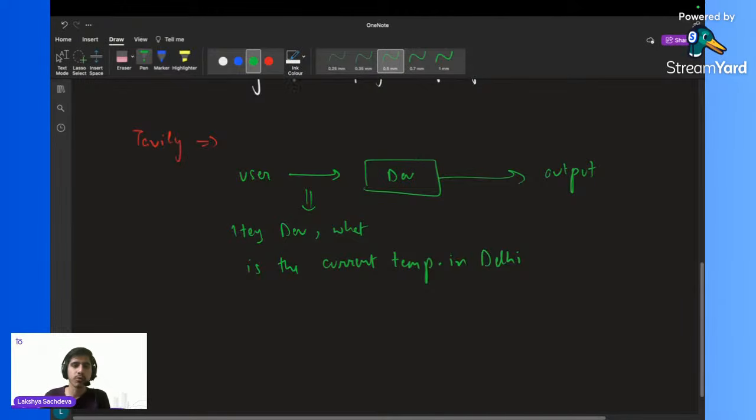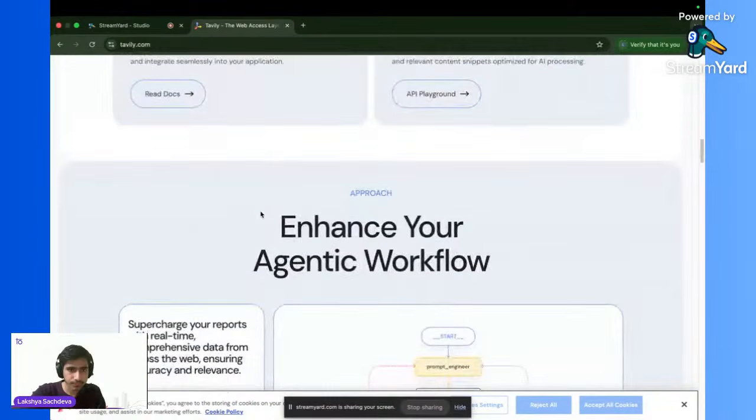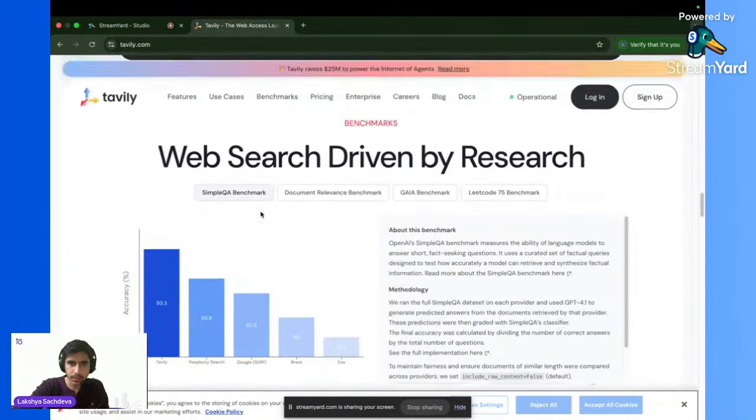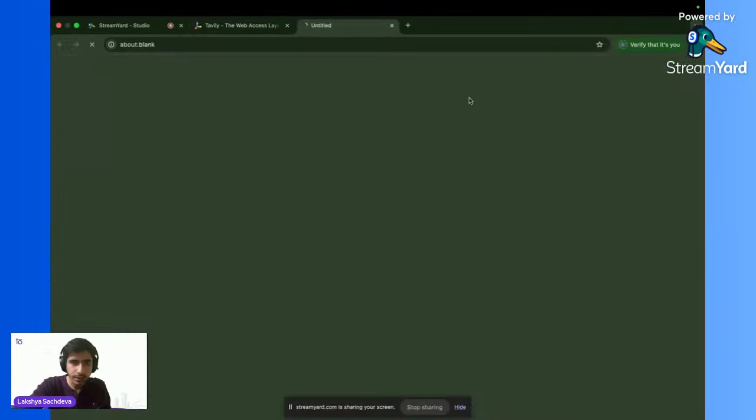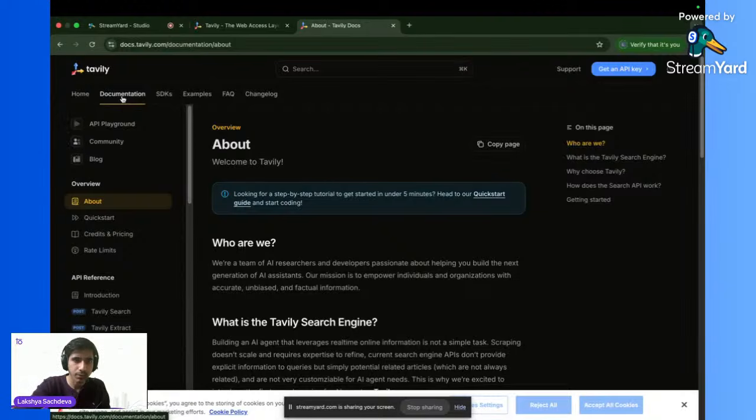So what we'll do is add a tool named Tavily. This tool will be integrated in our chatbot so that our Dev chatbot can take real-time information from the web. If I show you the docs, yes, we need to get the API key to use the Tavily tool.